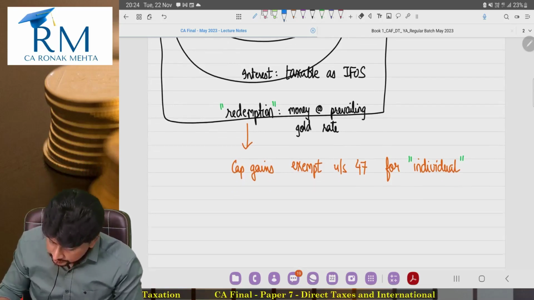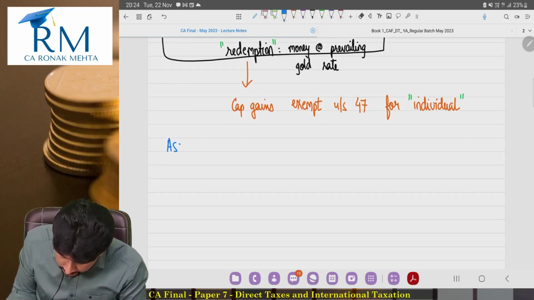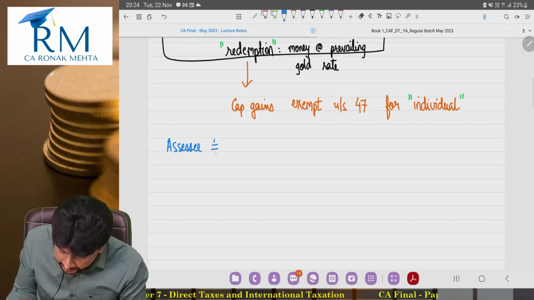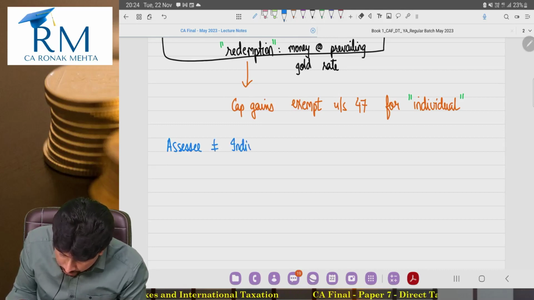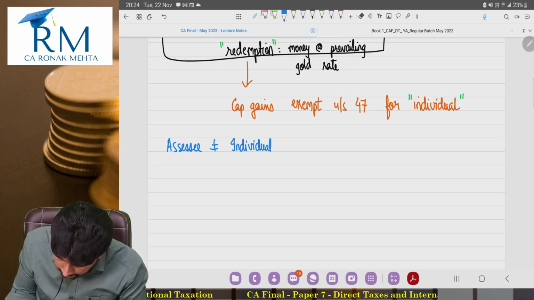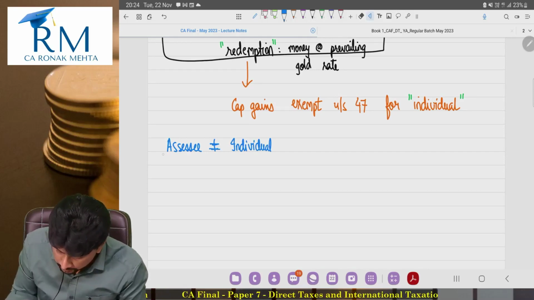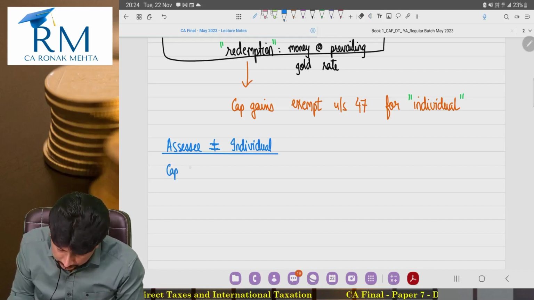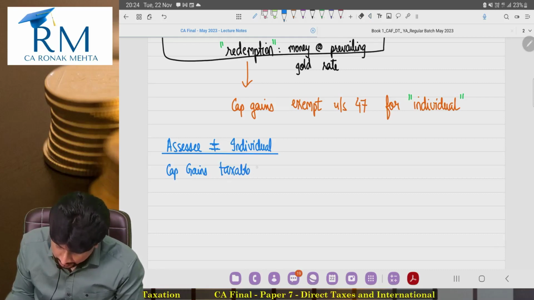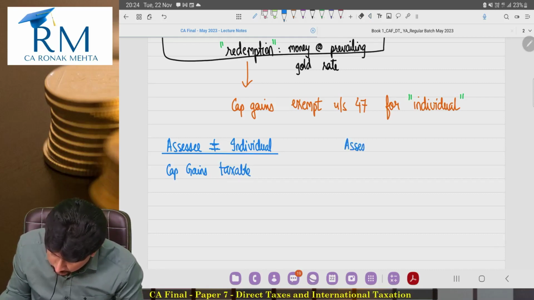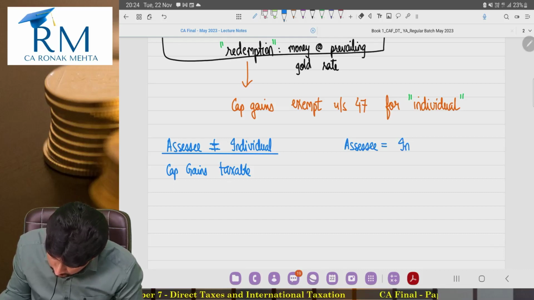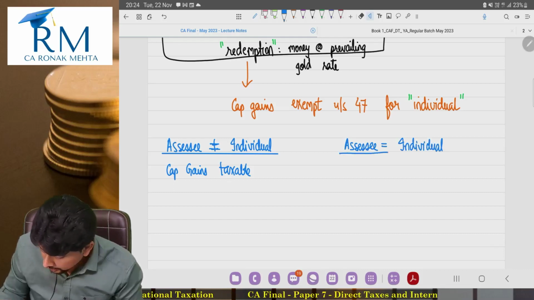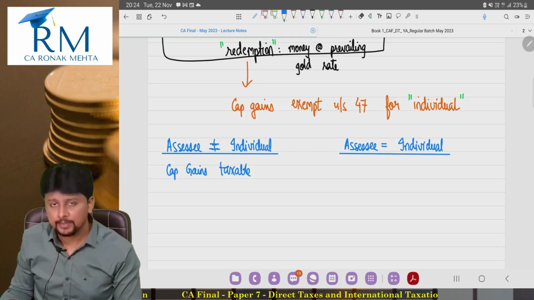Sir, that means if the assessee is any assessee other than an individual, company, partnership firm, HUF, then in this case capital gain is taxable. The exemption is allowed only if the assessee is an individual. Acha sir, is exemption allowed every time? Nahi.